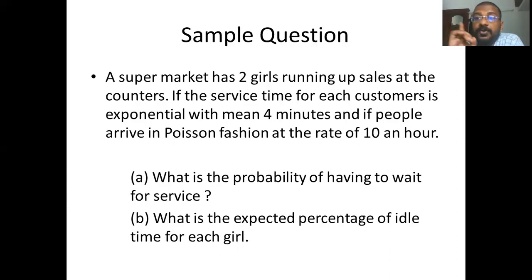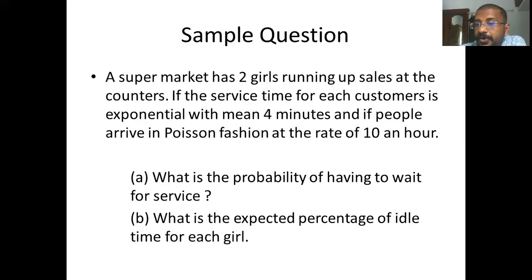Now, first and foremost, the arrival rate and the service rate are given in 2 different units. The service rate is in minutes, the arrival rate is in hours. So you should first convert them into a single unit.